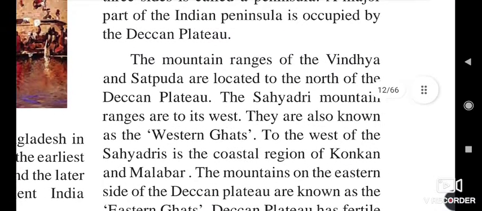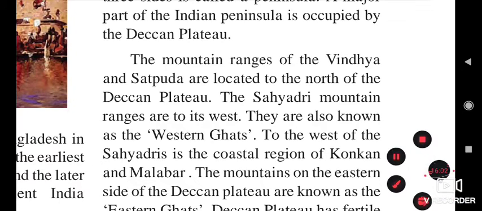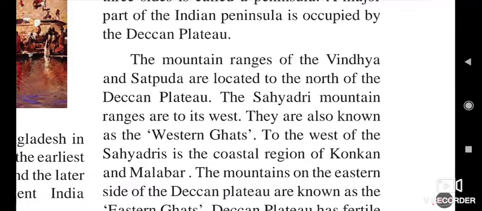The mountain ranges of the Vindhya and Satpura are located to the north of the Deccan Plateau. The Sahyadri mountain ranges are to the west. They are known as the Western Ghats.